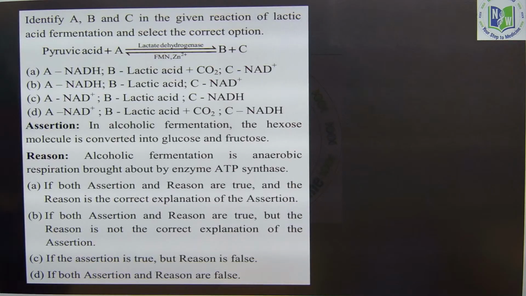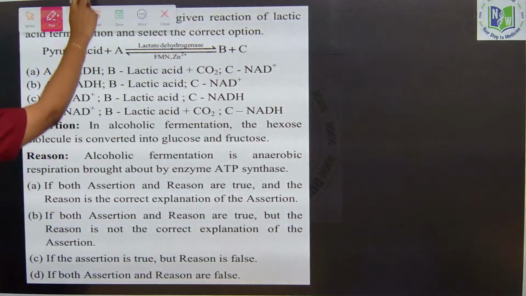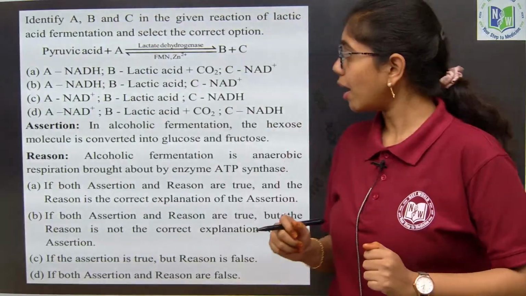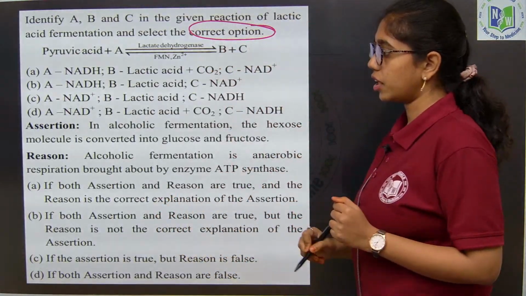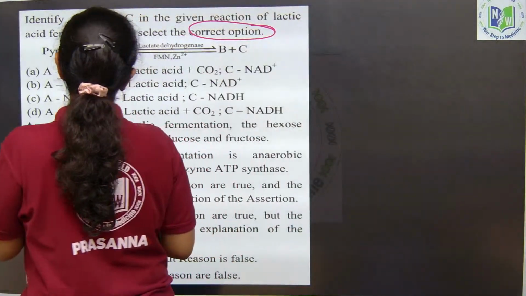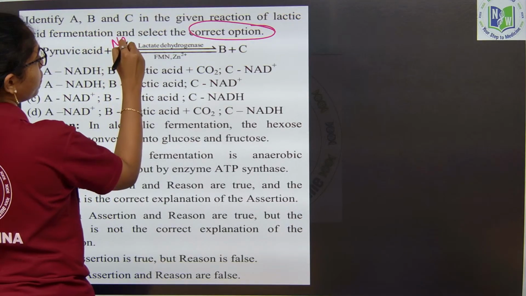Look into the question, beta. Identify A, B and C in the given reactions of lactic acid fermentation. So, the question is about lactic acid fermentation, and he is asking you to select the correct option. Pyruvic acid along with NADH, as I have just told you, beta.